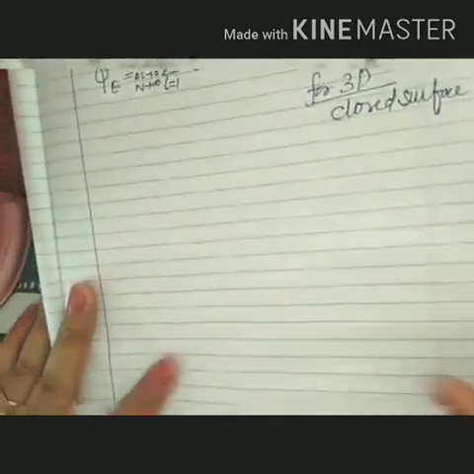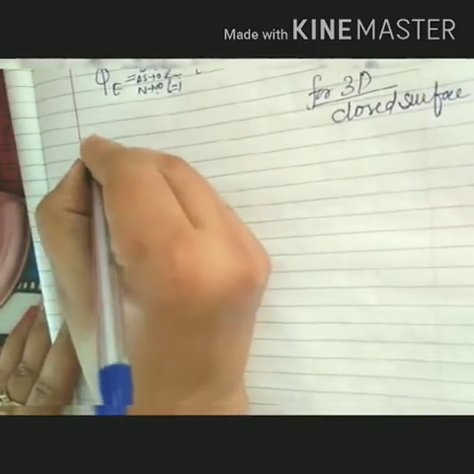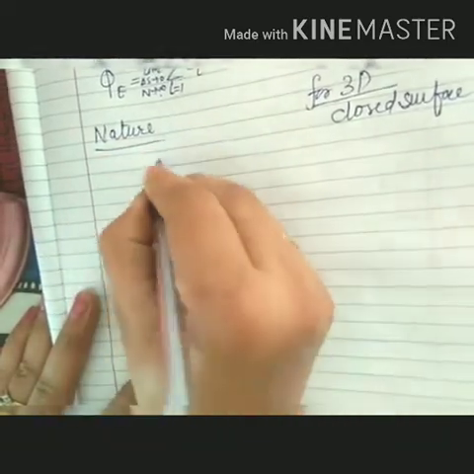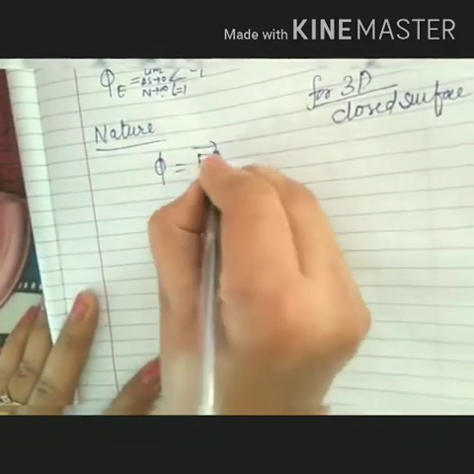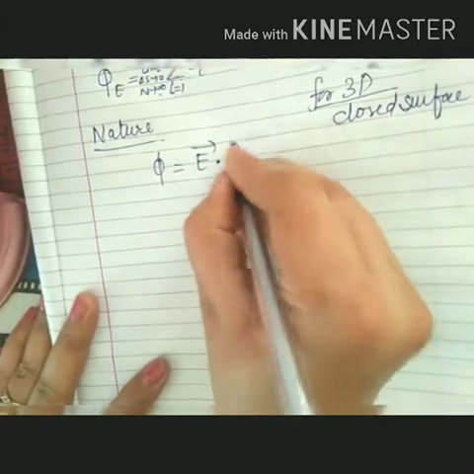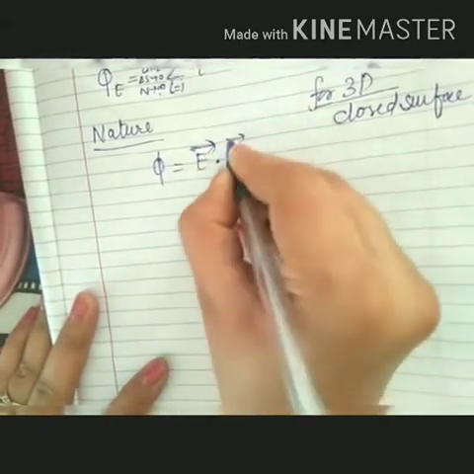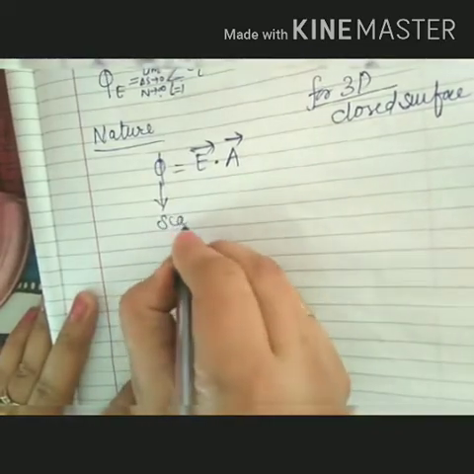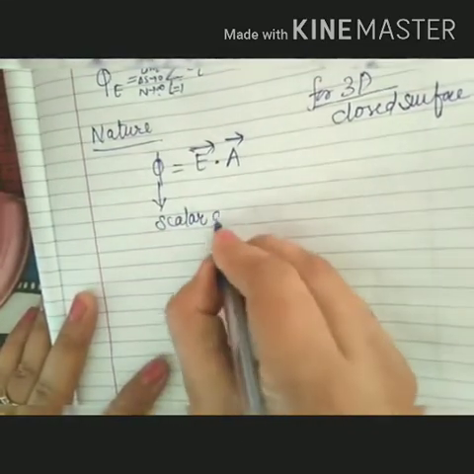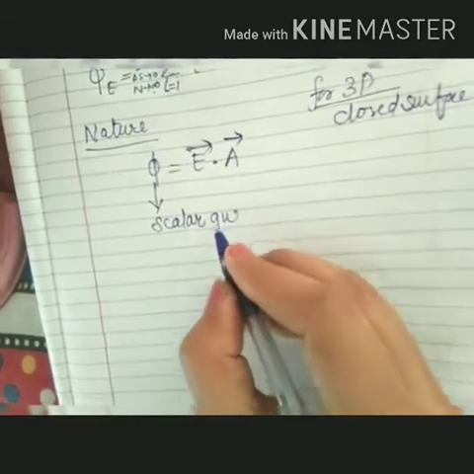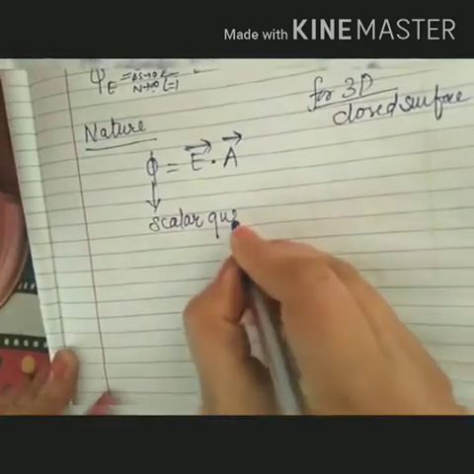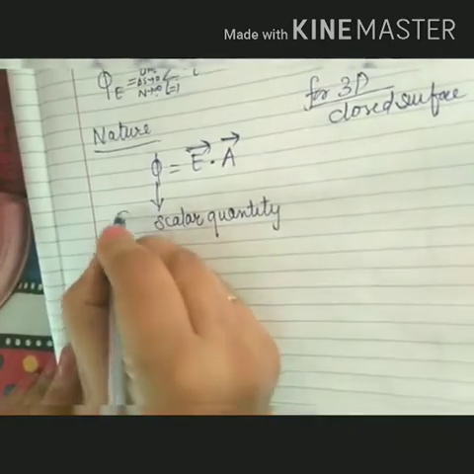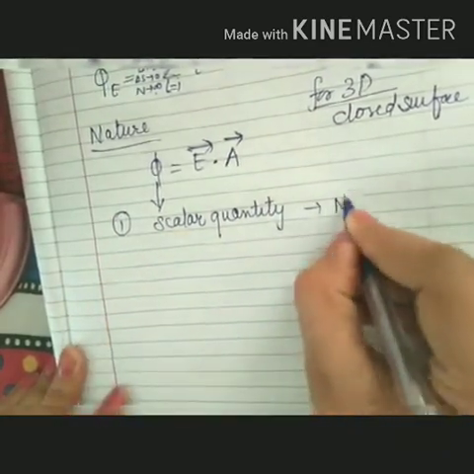Okay, so what is the nature of electric flux? As it is obtained by the dot product of two vectors, electric field and area vector, and a dot product results in a scalar quantity, it is a scalar quantity. Number 1. What is its unit?